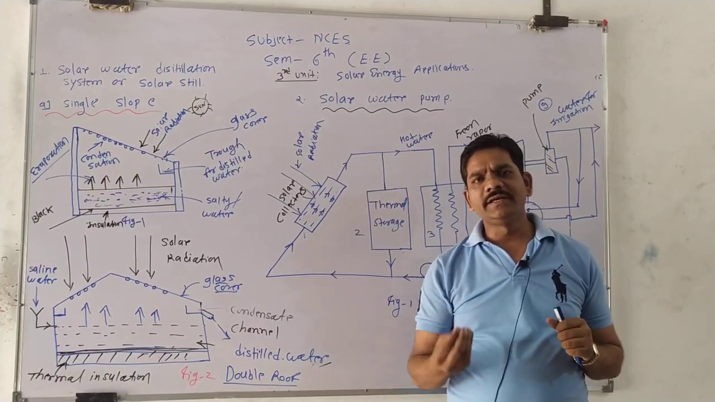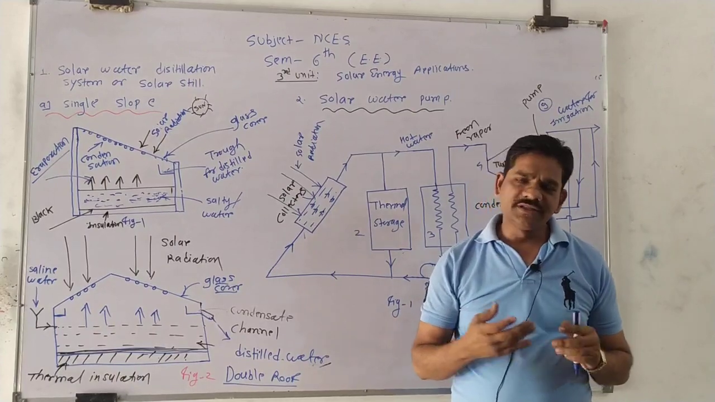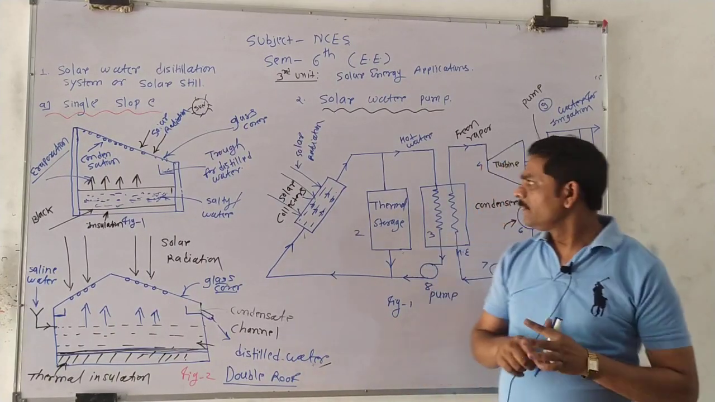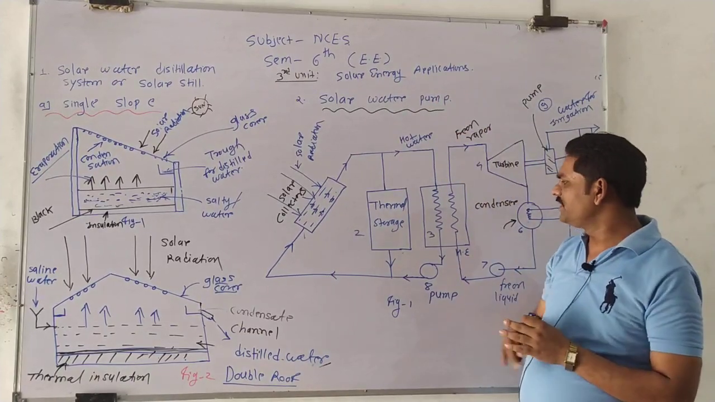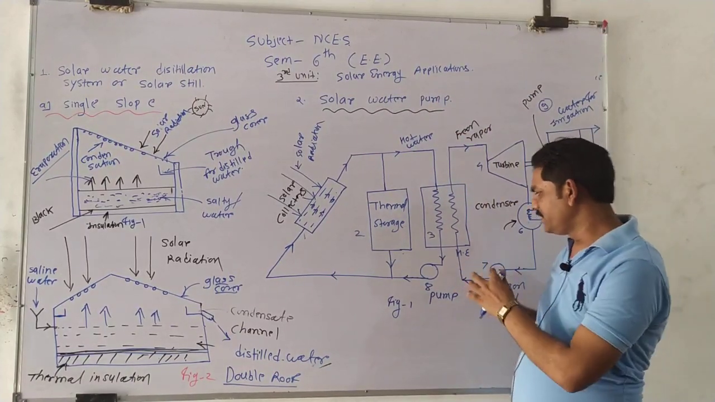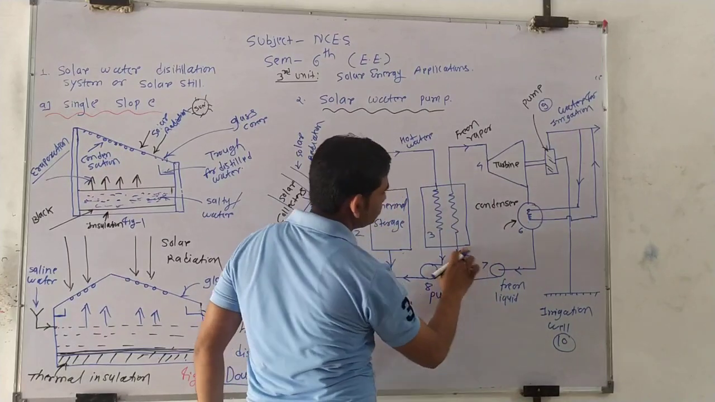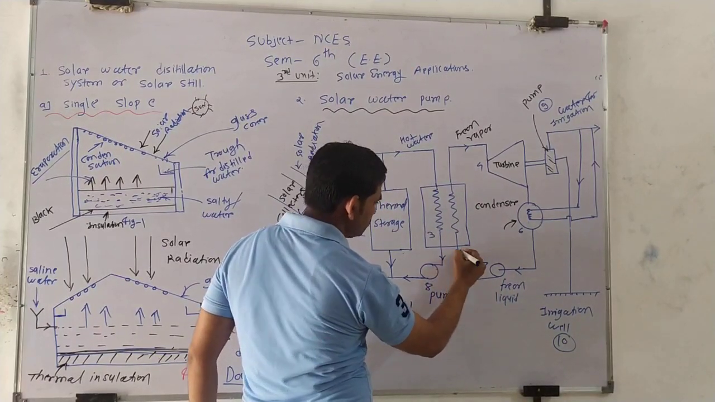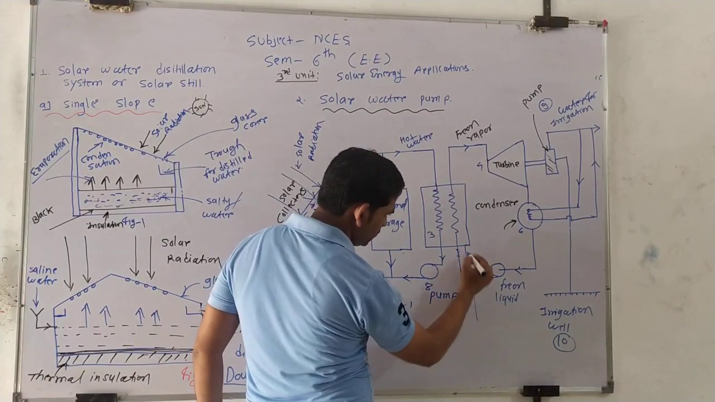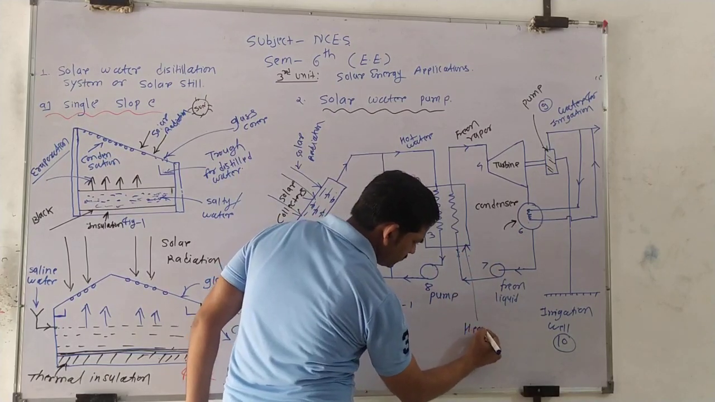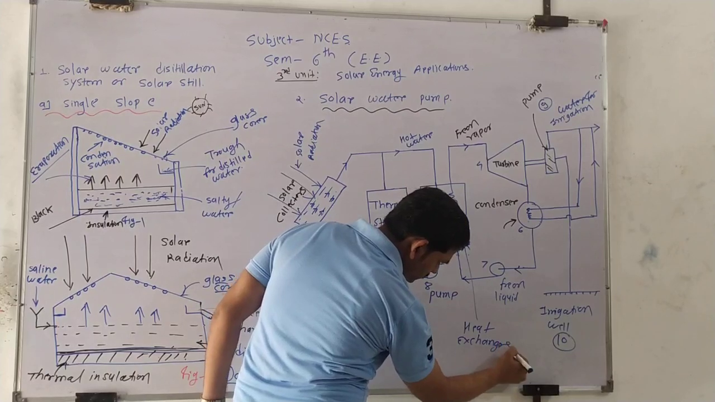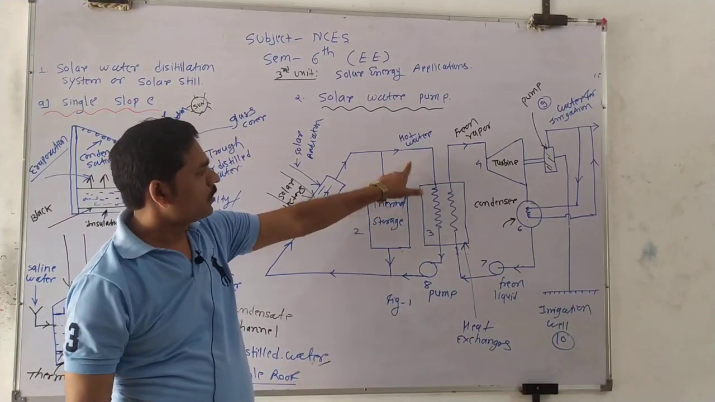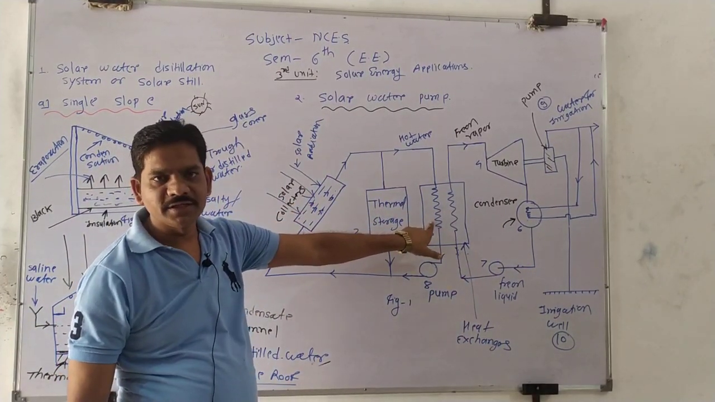So what temperature is gained in a flat plate collector? We know it is 80 degrees Celsius, or maybe 70 degrees Celsius. Where does this 70 or 80 degree water pass? It passes into a heat exchanger. So this hot water is passed into the heat exchanger.